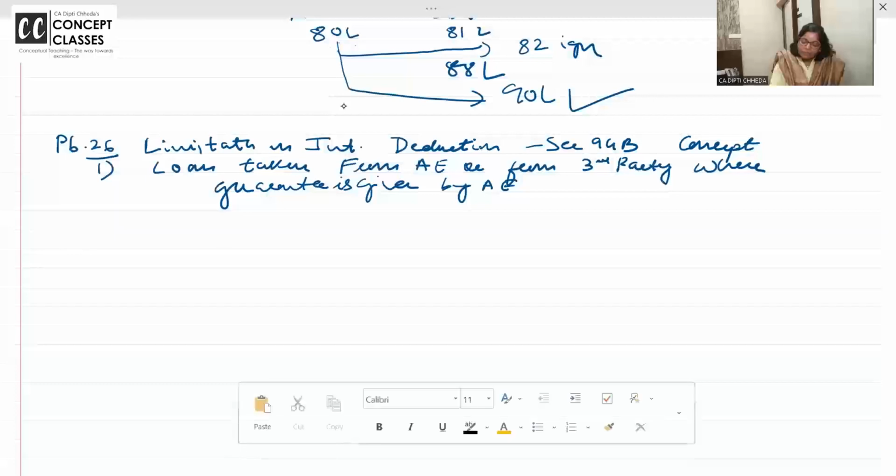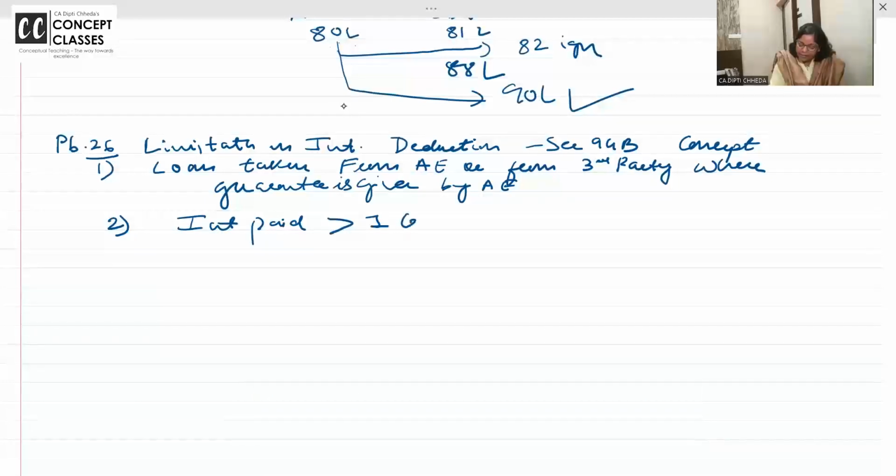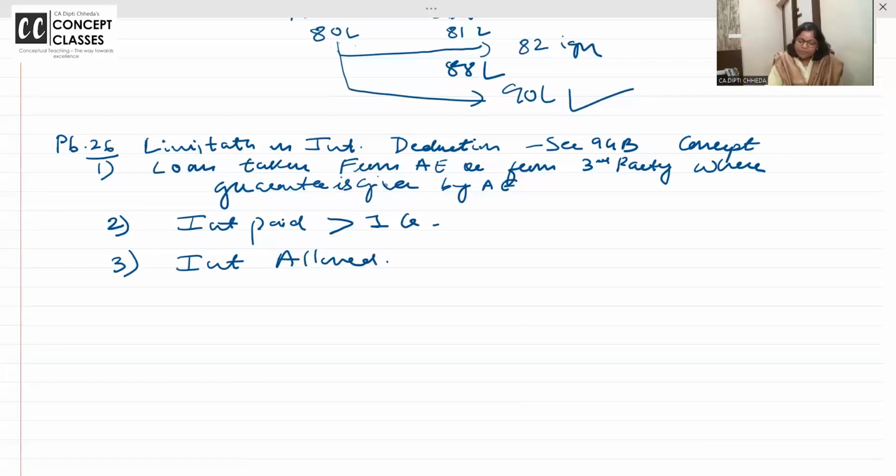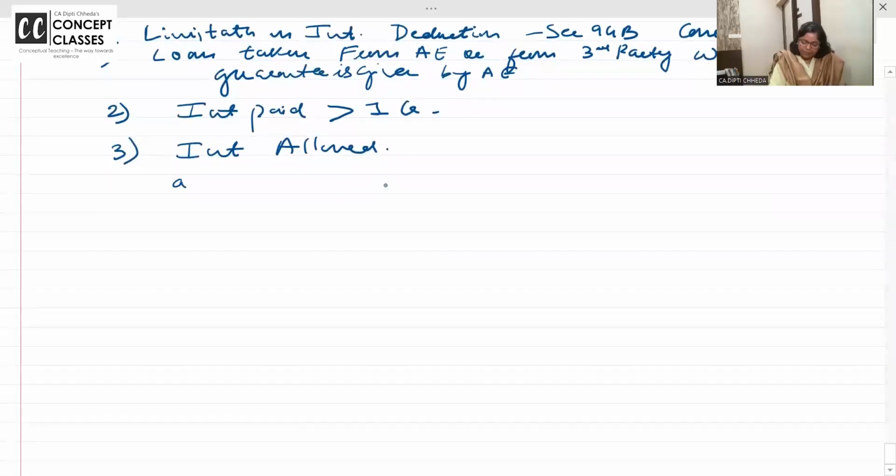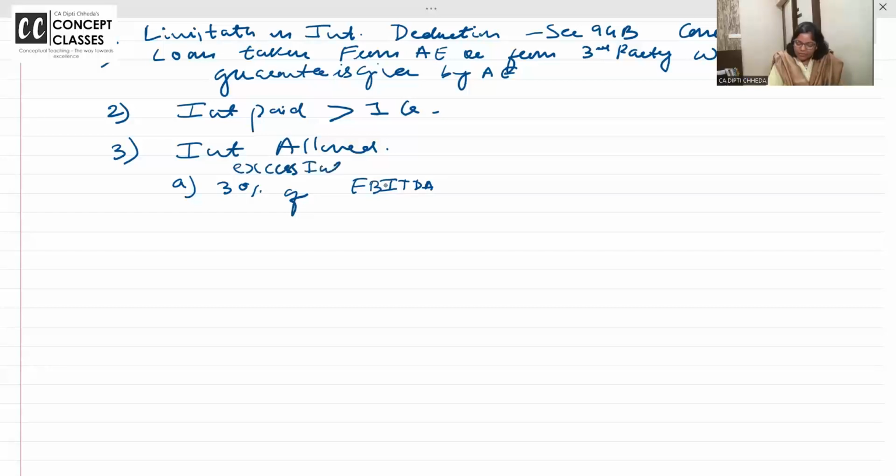Okay. Point number 2. Interest is paid more than 1 crore. Interest is allowed. How much interest is allowed? 30% of IPTA, the excess interest above 30% of IPTA.